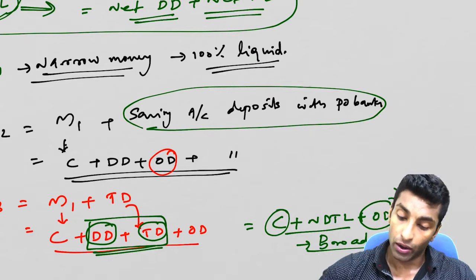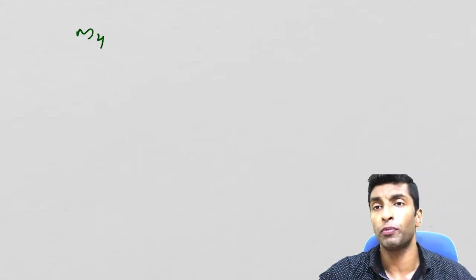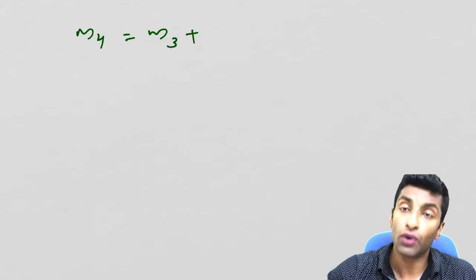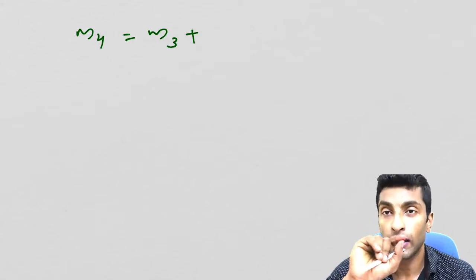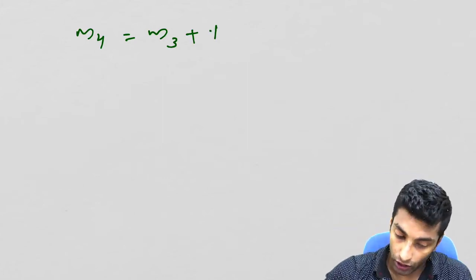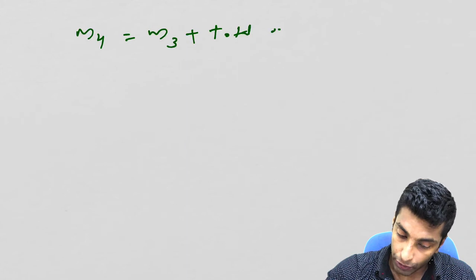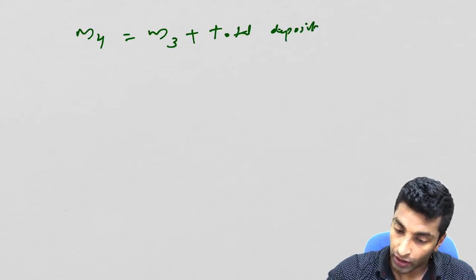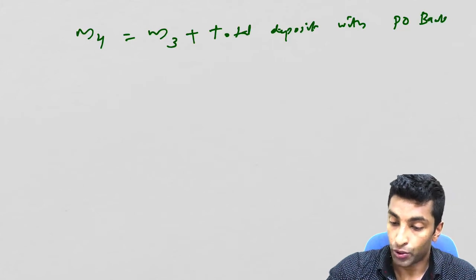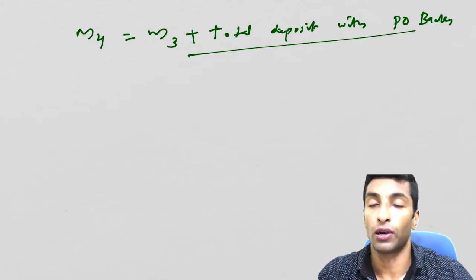So simple. Now next one is M4. If you understood these three, then there is no problem with M4. M4 is obviously whatever we have discussed now, that is M3, plus now what we have left out? We have left out the deposits in the post office. Okay. So we will write here total deposit with post office banks. So M4 means every deposit is included.